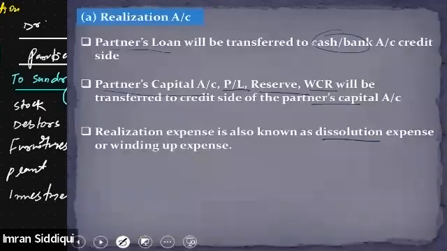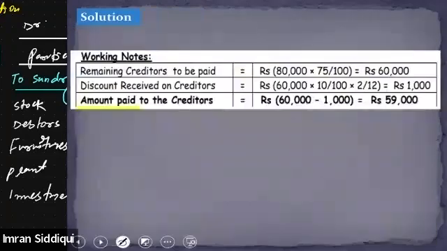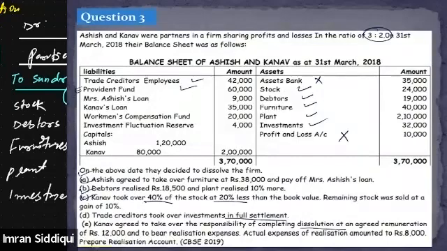Here we go. Here it says that the partner's loan account needs to be transferred to the cash or bank account. Right? But now tell me, is it the partner's loan? The loan here on the liability side this time, is it the partner's loan? Answer is no. It is not the partner's loan. This is the partner's wife's loan. This is Mrs. Ashi's loan. We have borrowed the amount from Mrs. Ashi. We haven't borrowed the amount from Ashish himself.